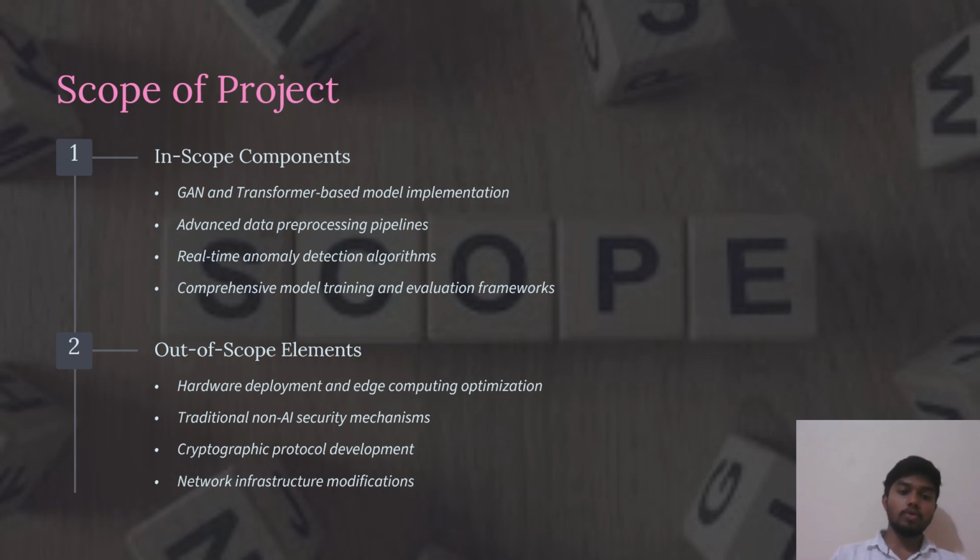So next, out of scope. Out of scope is what we are not integrating into our project. We are not using any hardware deployment or any edge computing optimization. We are not using any security tools mechanism in this project. We are not doing cryptographic protocol development, any encryption or decryption. We are just using threat detection by using log activity. Network infrastructure modification: we are not changing any type of physical hardware like routers, Wi-Fi, etc. This is about in scope and out of scope.